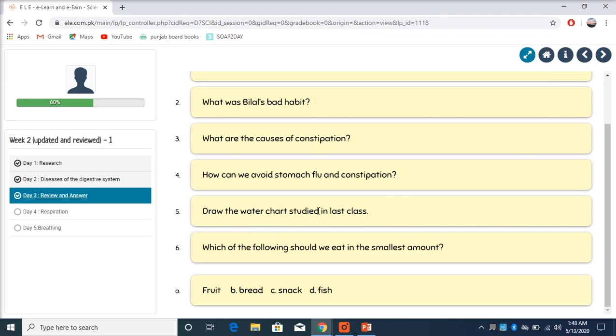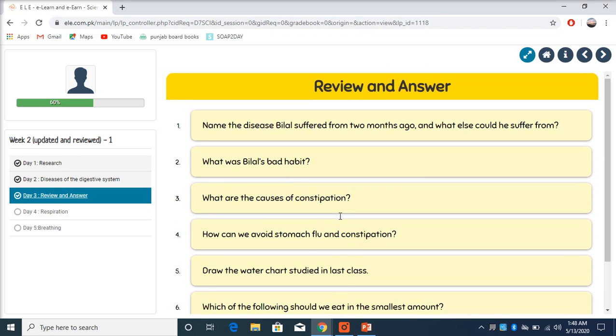Draw the water chart studied in last class. We have to draw something, a water chart. Which of the following should we eat in the smallest amount? Here are 1, 2, 3, 4 things we have right here. We have to tell which kind of food should be consumed the least. After answering these questions, your day 3 is done.